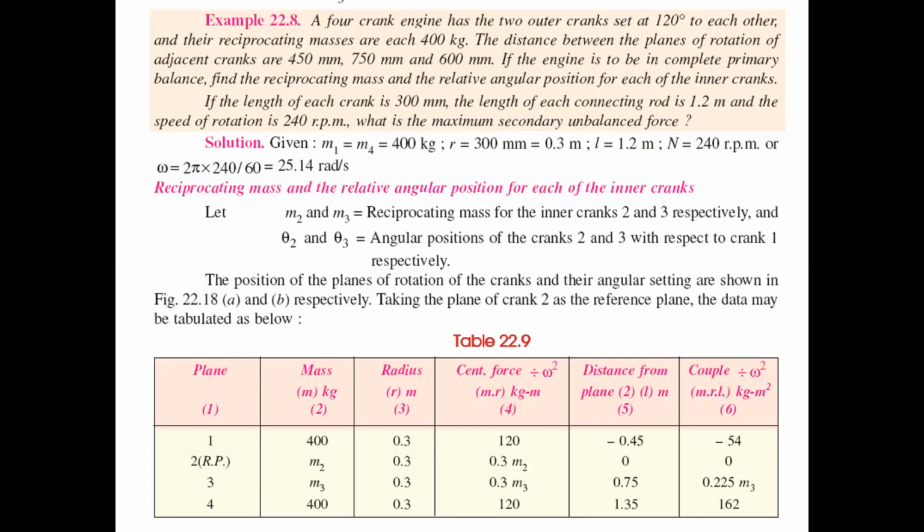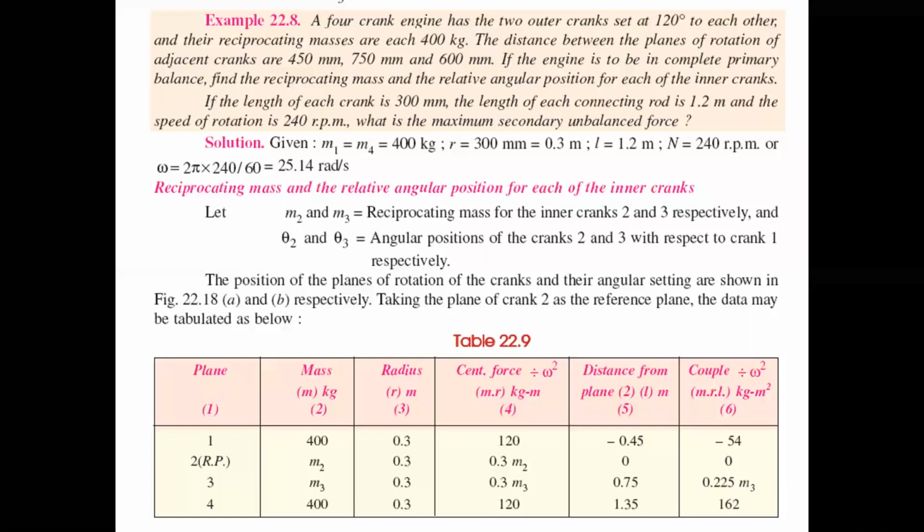If the engine is to be in complete primary balance, find the reciprocating mass and relative angular positions of each inner crank. They may also mention that the length of each crank is 300 mm, the length of each connecting rod is 1.2 meters, and the speed of rotation is 240 rpm.